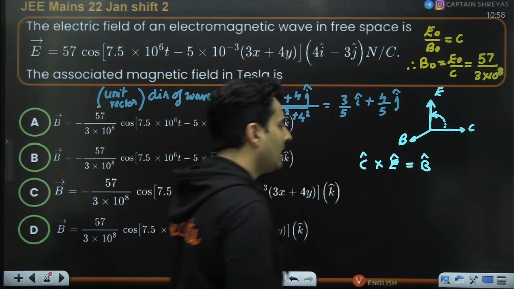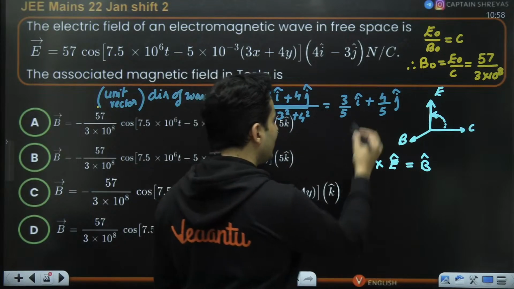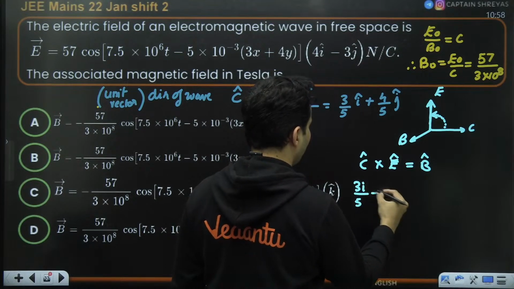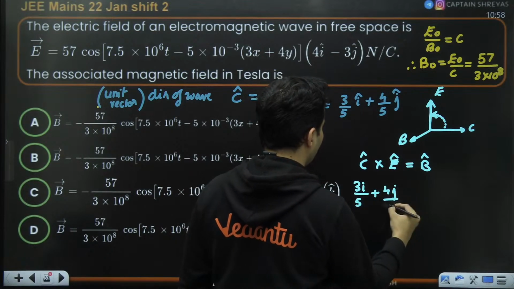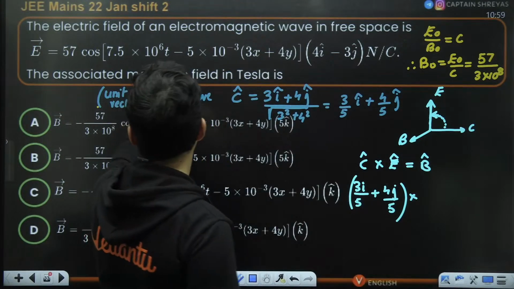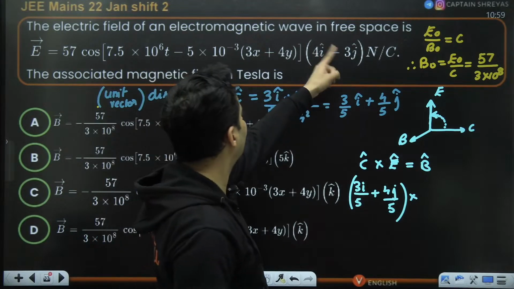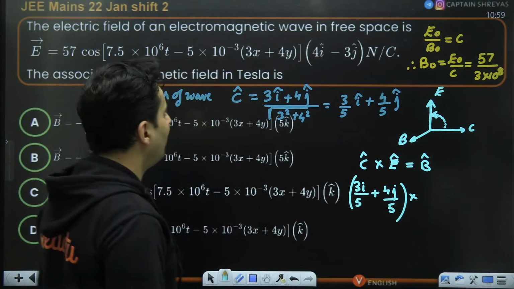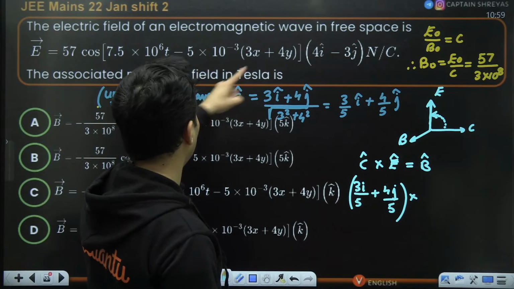Now C hat we already know is 3 I cap by 5 plus 4 J cap divided by 5, cross E hat. E hat is basically in the direction 4 I cap minus 3 J cap.